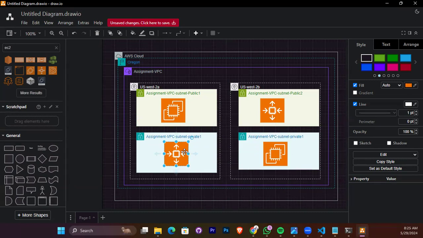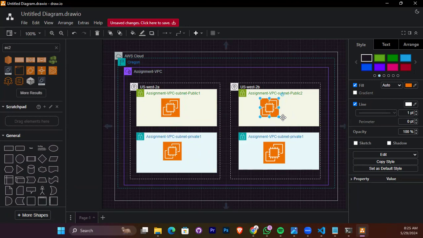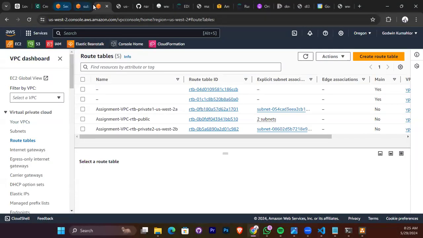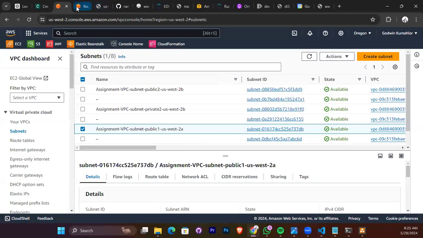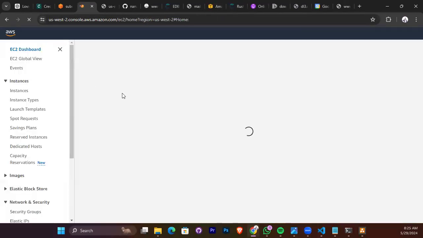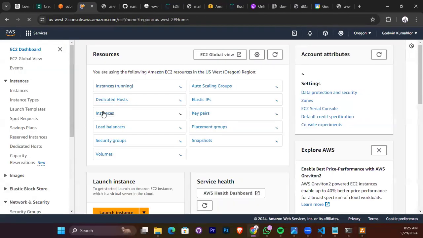Then I'm here in Basel. So let's go and check our instances.